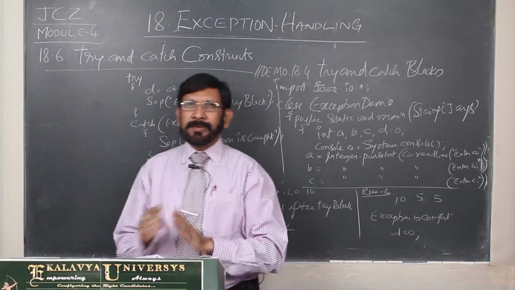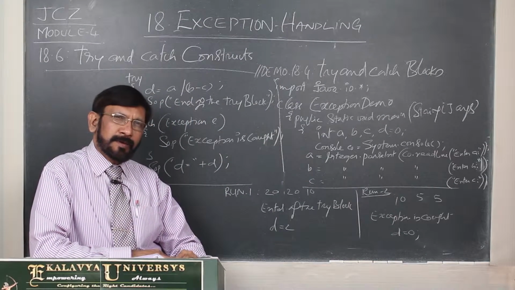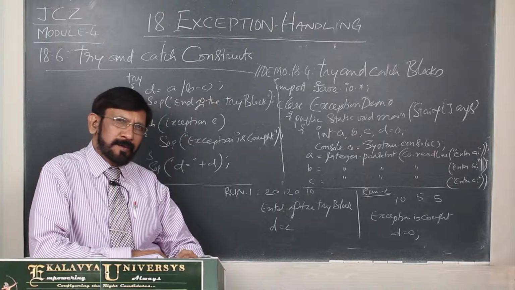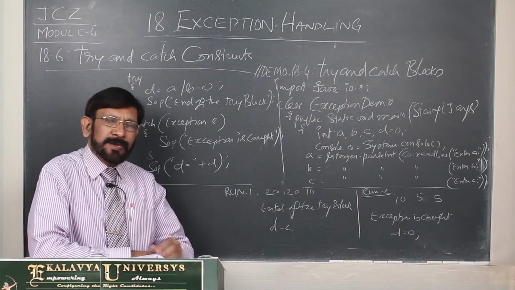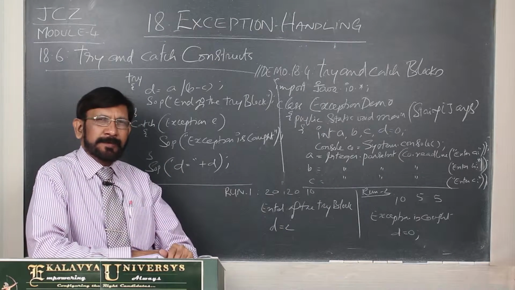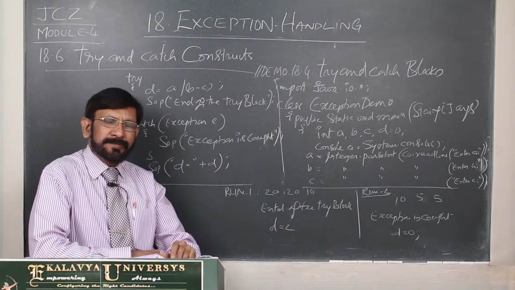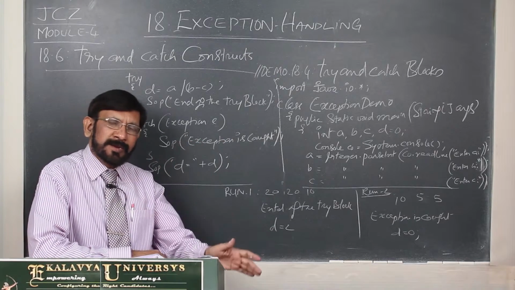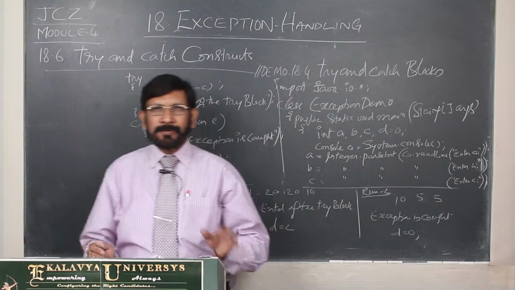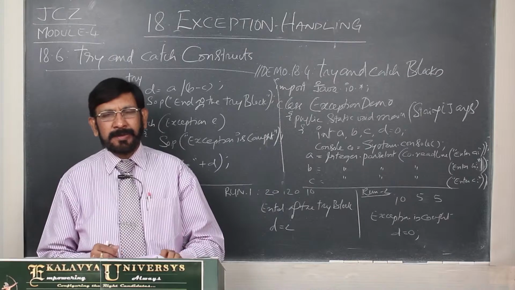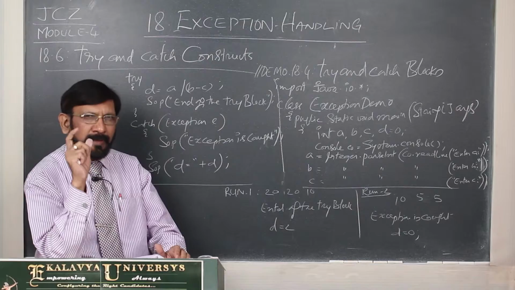Actually, if you take other control structures, like the selection control structures or loop control structures, normally one line is there. Under a for statement, if you want to write one statement, then you need not create a block. In the same manner, for if or else, if you want to write only one statement, you need not write a block.